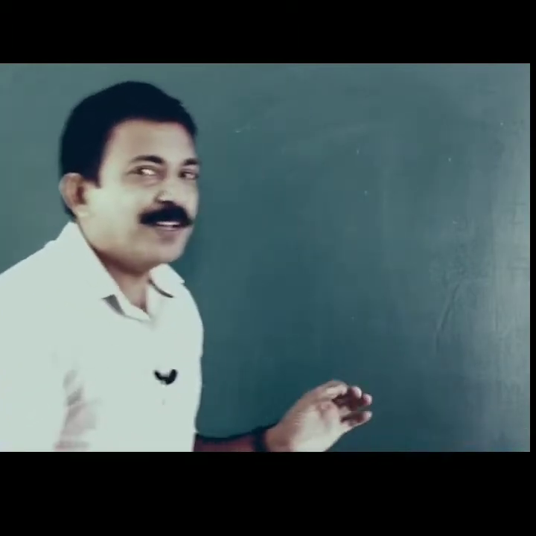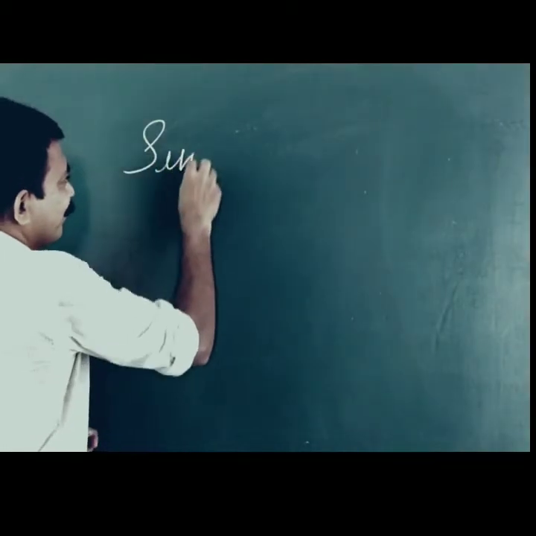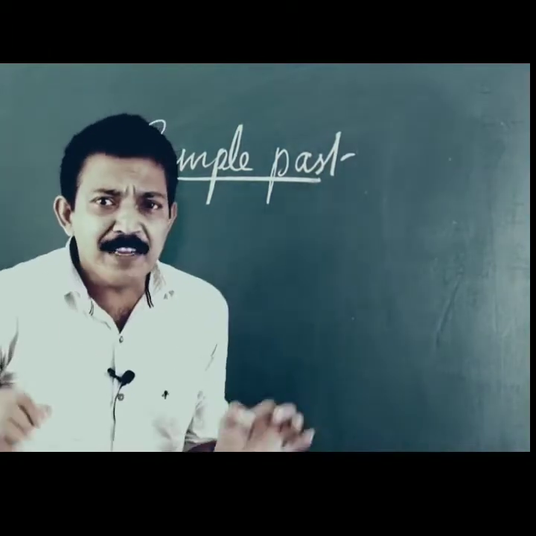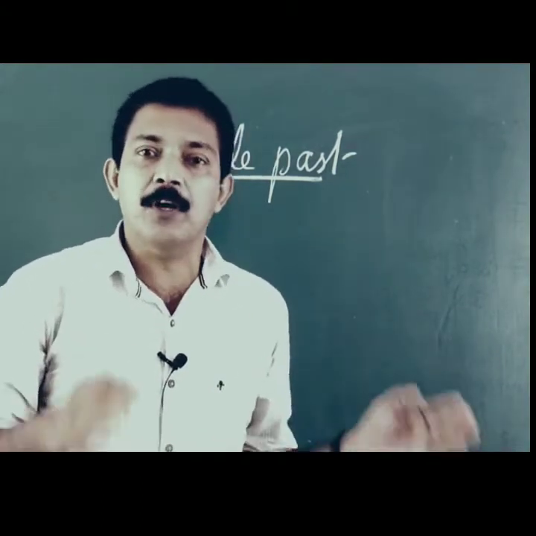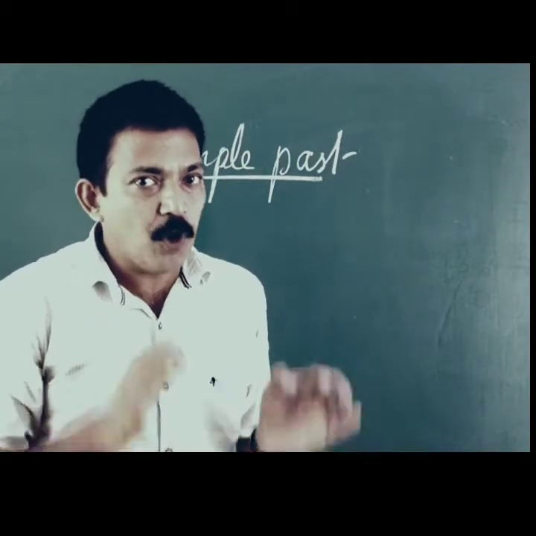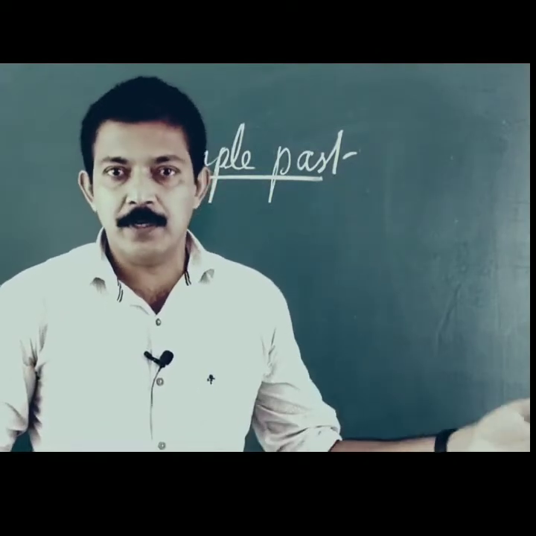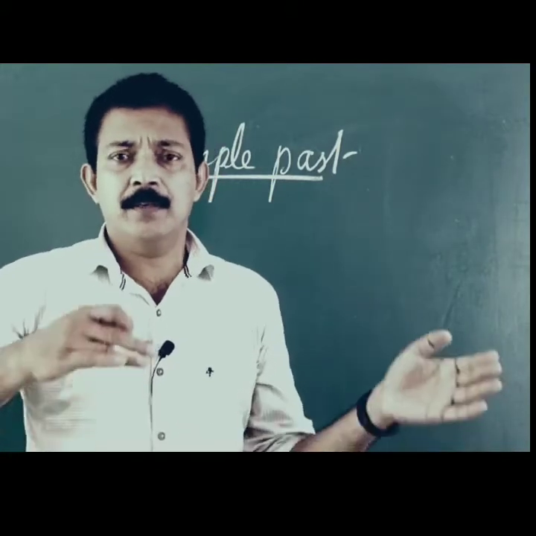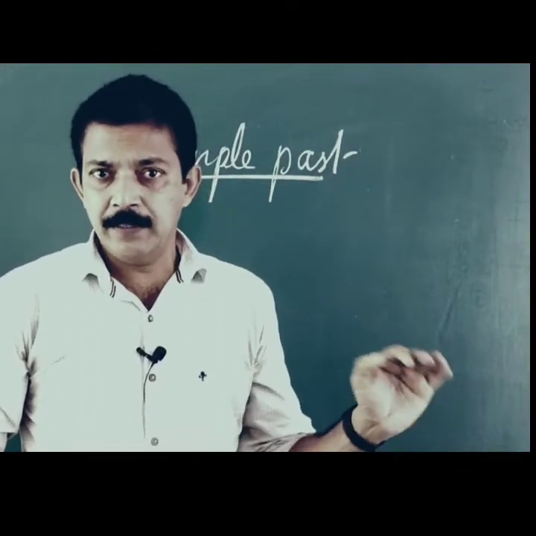Alright, so first of all let us see the format of simple past. Simple past tense denotes an action that happened in the past. It's completed in the past. Anything that happened already, we talk in simple past. I went to my friend's house yesterday. Yesterday is a past time. So, I went to my friend's house yesterday. It's happened, done, understood. So simple past deals with an action that happened in the past.